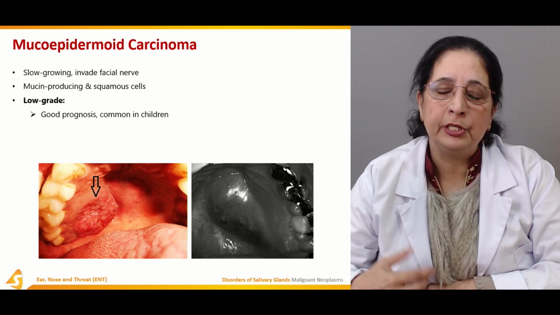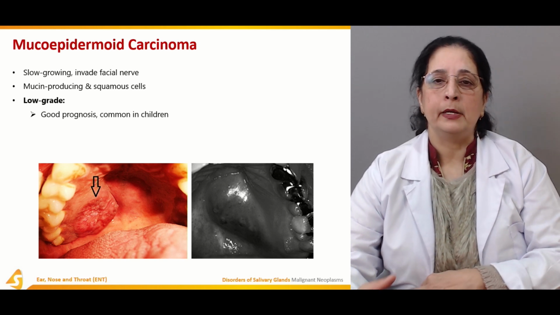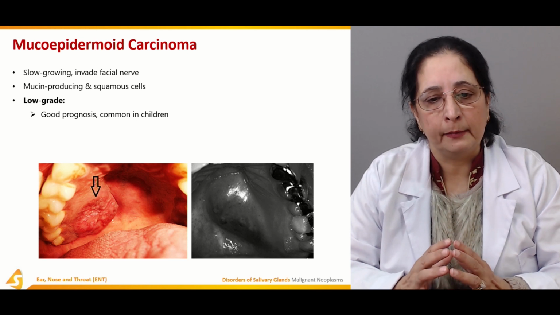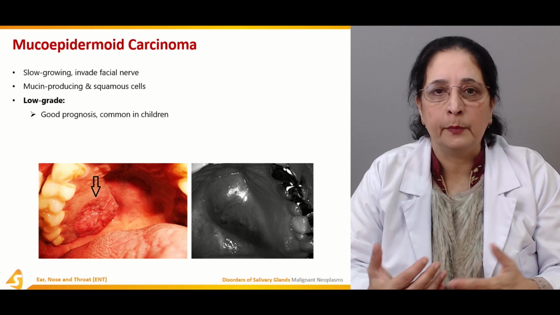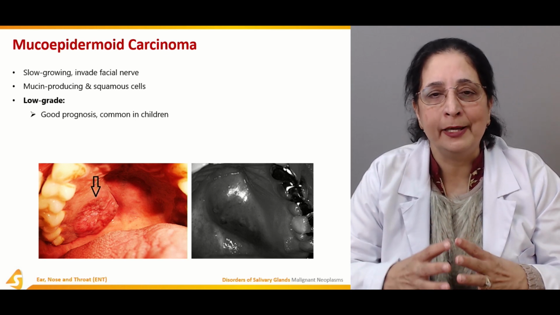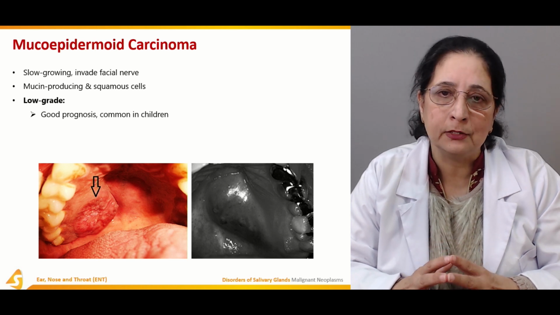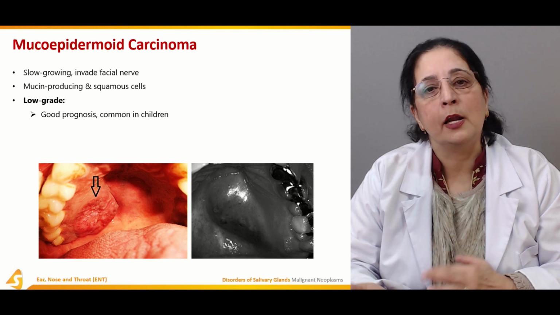Low grade is usually associated with good prognosis and it's common in children, which is low grade malignancy. As we talked about in our previous lectures, grading of the tumor and differentiation of the cells of the tumor on biopsy is a very important prognostic factor.